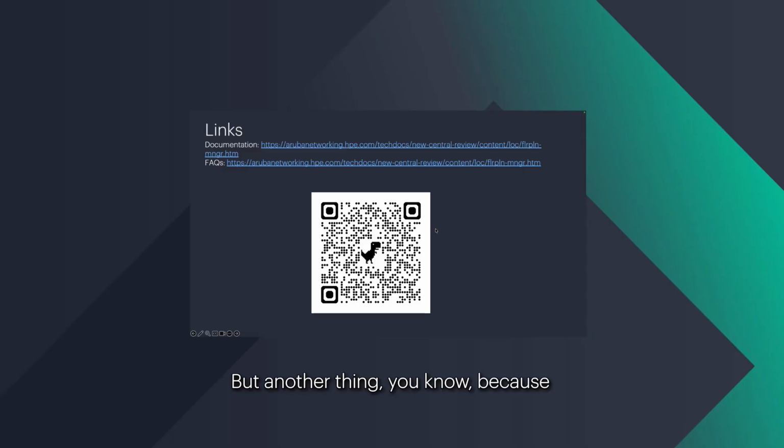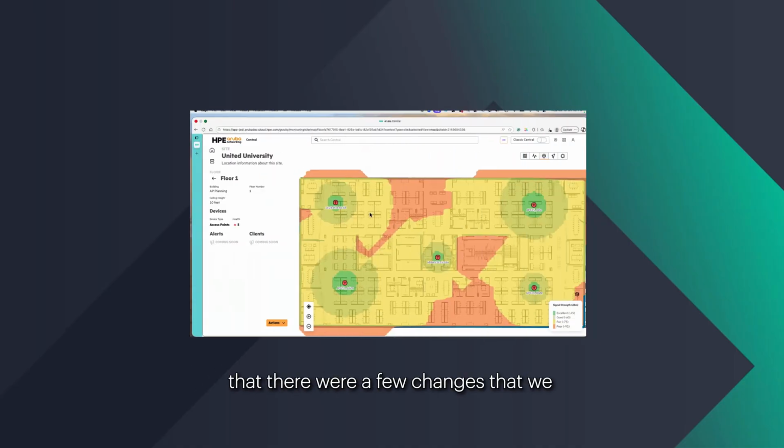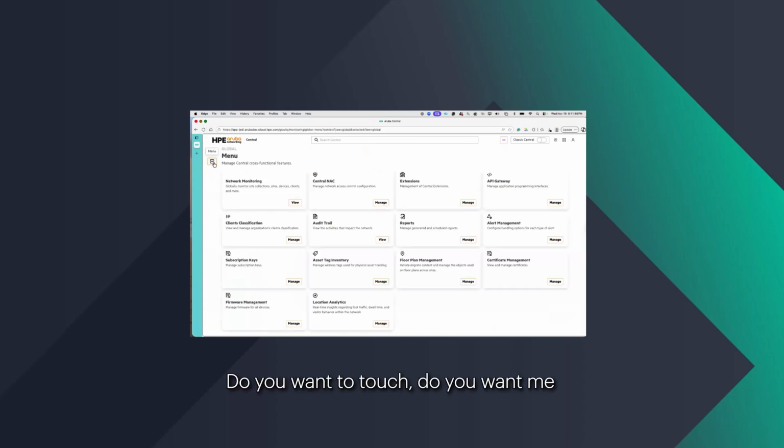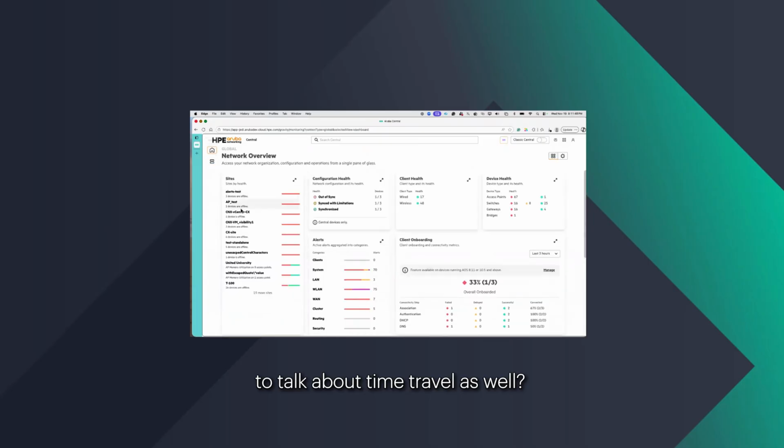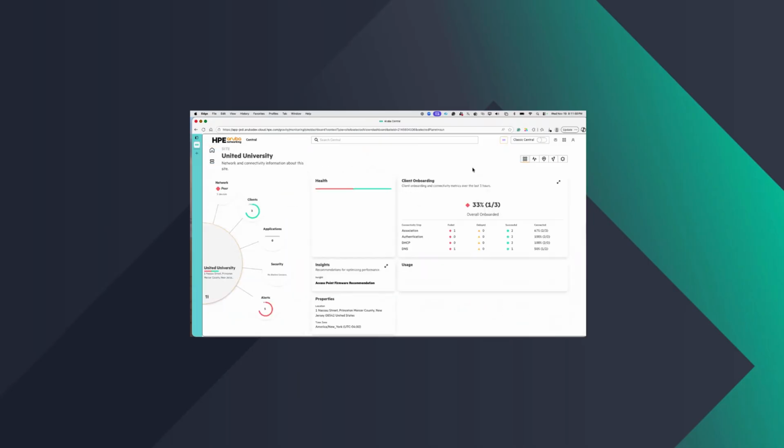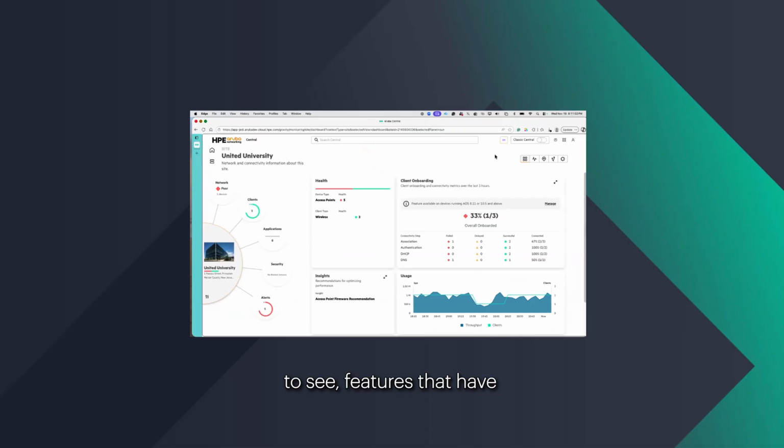But because you brought it up, I do want to mention a few changes we introduced. As you notice here, there is no time travel. Do you want me to talk about time travel as well? Please. I think it'd be great for everyone to see features that have been added to the dashboard in the past 2 weeks.